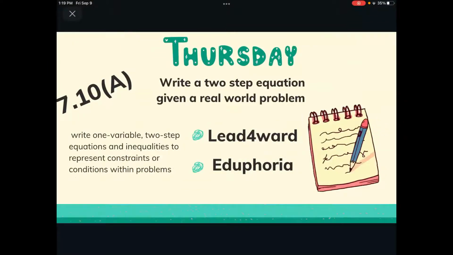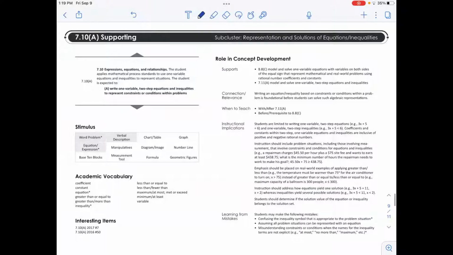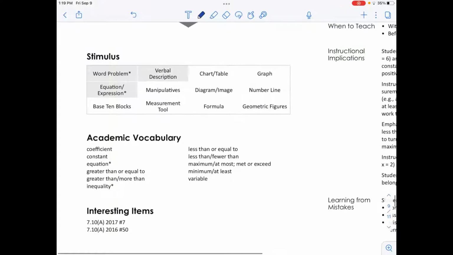Thursday and Friday, switching gears, students are now going to be writing equations given a real world problem. So these are pretty neat. 7.10A, when you go to Lead4ward, there are so many different things students are going to need in order to successfully write an equation.